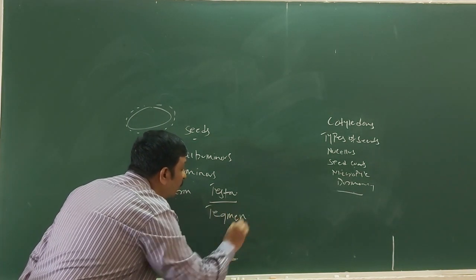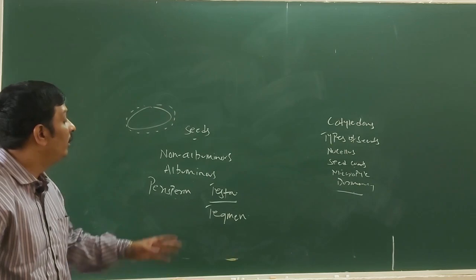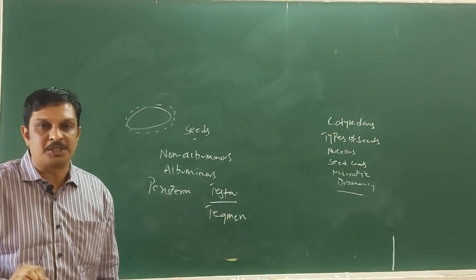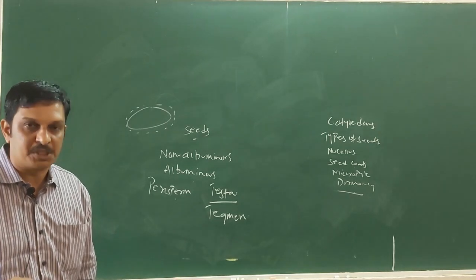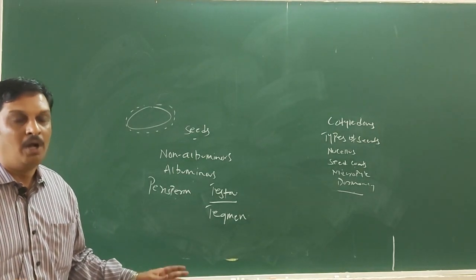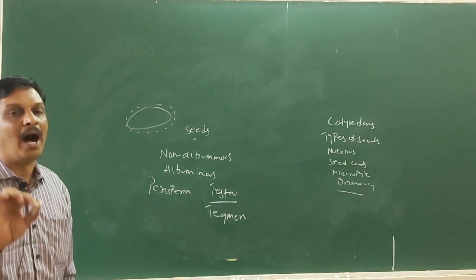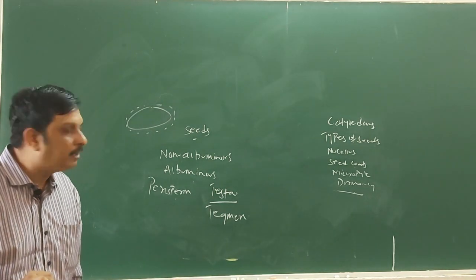Here the point to be noted is that the integuments are composed of living cells, whereas the seed coats are composed of dead cells, and these dead cells are lignified.